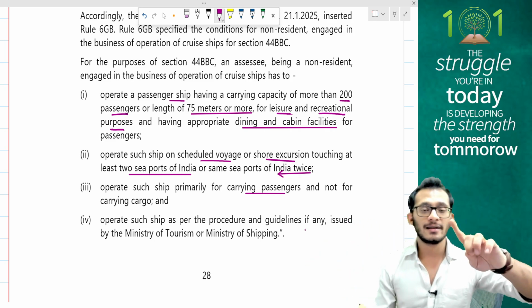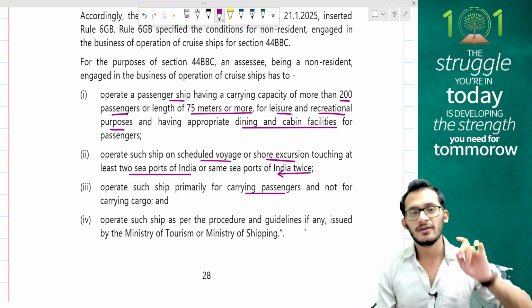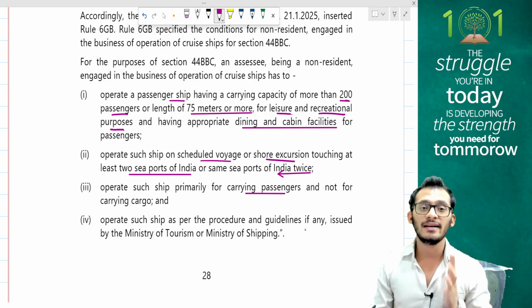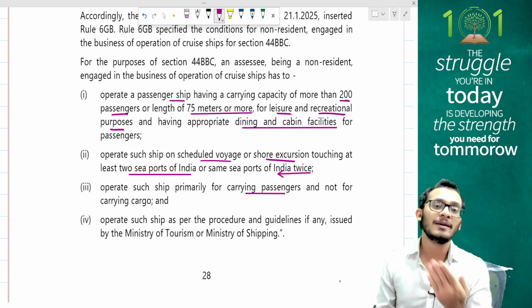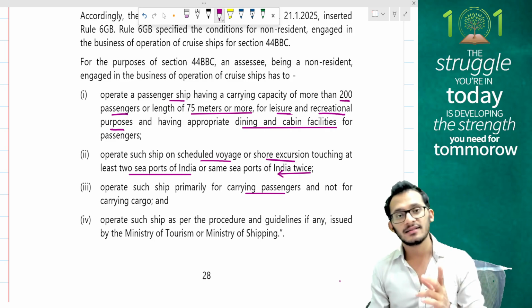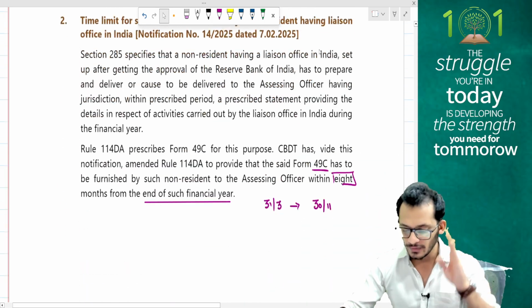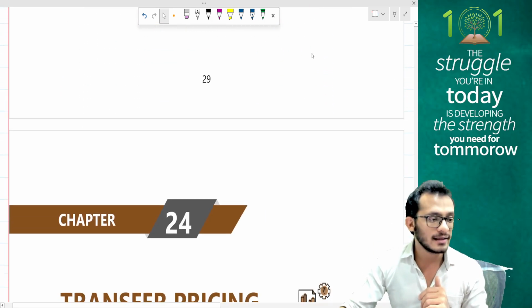You should have a passenger capacity more than 200, length should be more than 75, having dining facility, cabin facility, recreational facilities. You should be touching the Indian ports at least twice. You should only be carrying passengers, you should not be carrying goods. 3 conditions for you to satisfy for you to have an operation of cruise ships. Yes, liaison office we discussed, it is 30th November as the case.